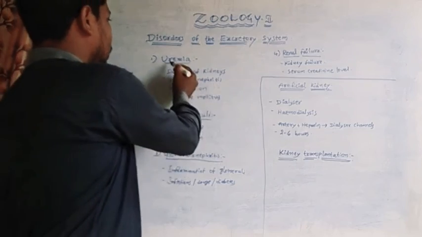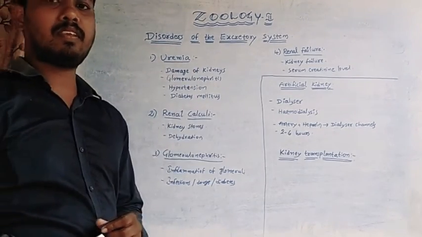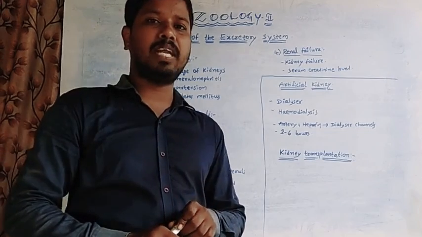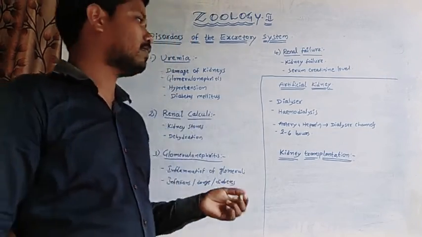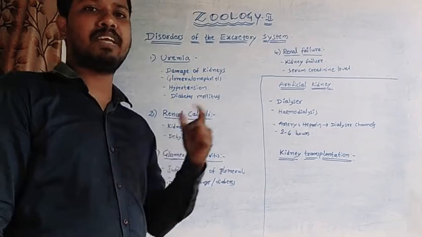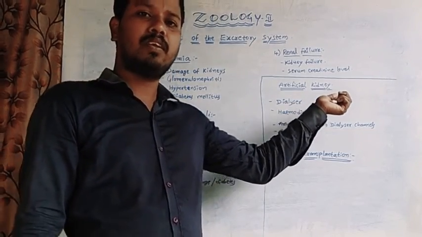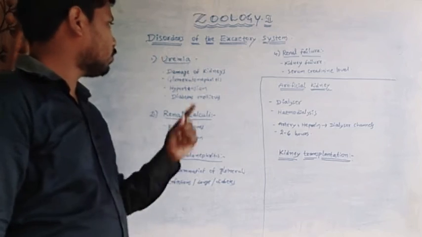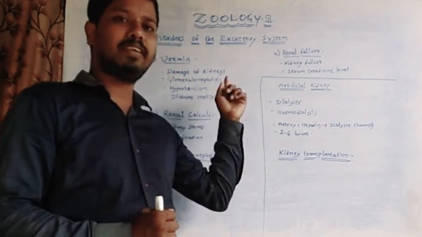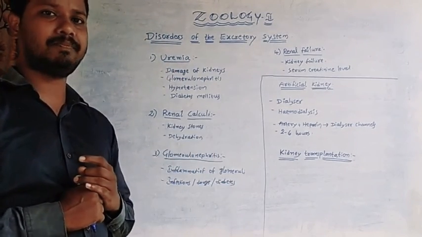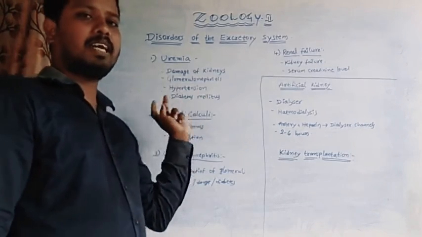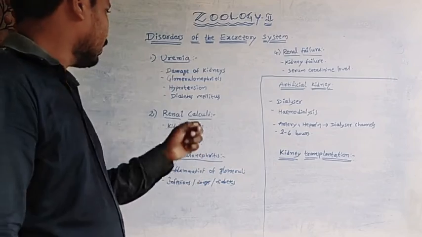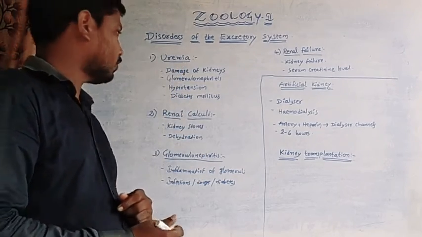So let us discuss uremia. The presence of excessive urea in the blood is known as uremia. It is caused by the damage of kidneys. Some other health problems also lead to uremia. So those are